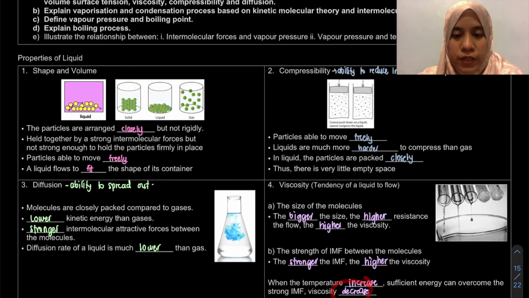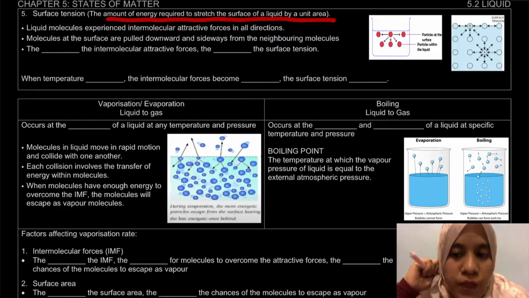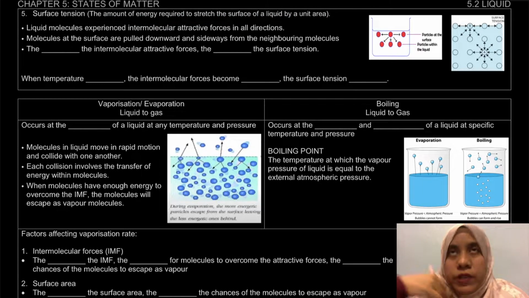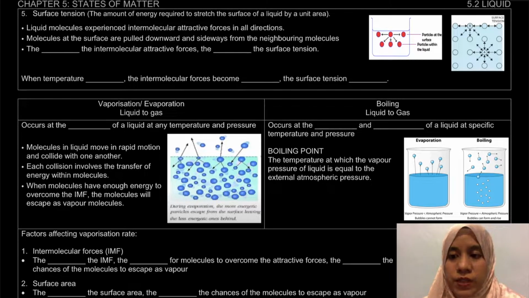Okay, and last but not least, we will look at the properties of liquid, which is surface tension. This is the amount of energy required to stretch the surface area of a liquid by unit area. For example, if you have a cup of water, you fill to the brim, kamu isi penuh-penuh kan. Kalau kamu letak paper clip, it won't fall down. Dia memang kat situ je, dia tak akan jatuh to the bottom of your cup. This is due to the surface tension.